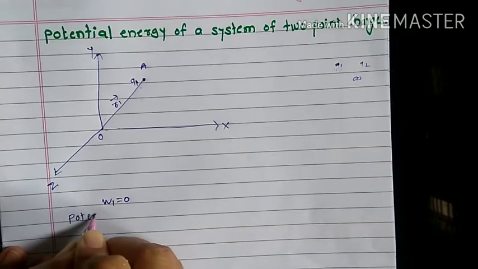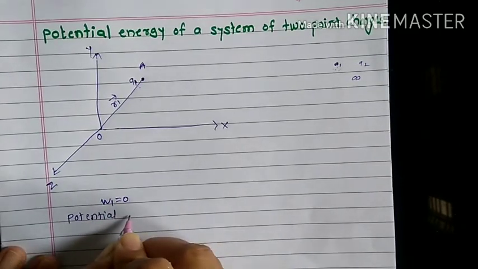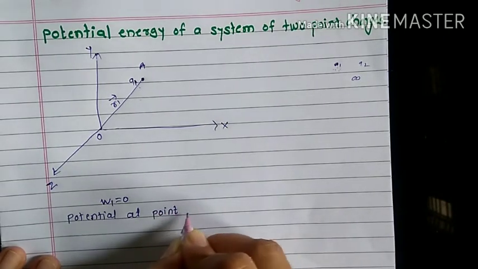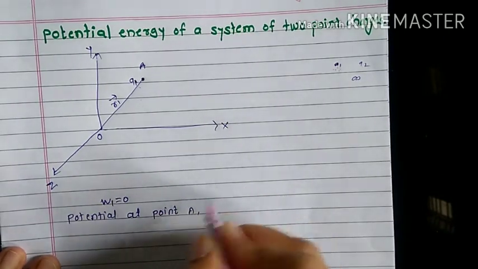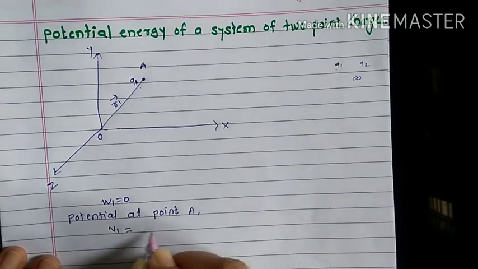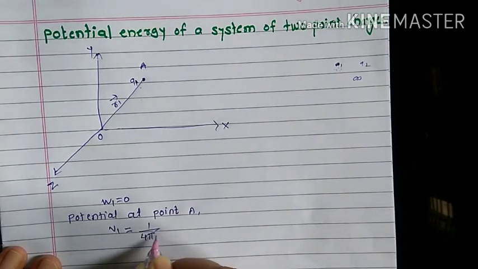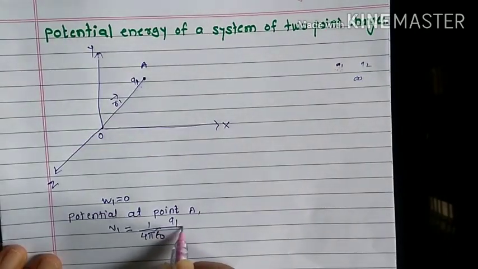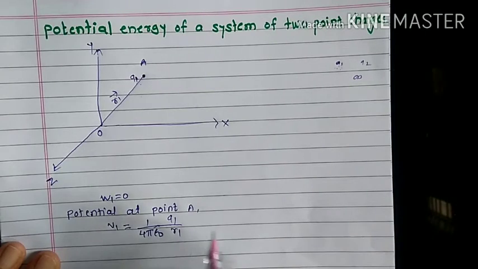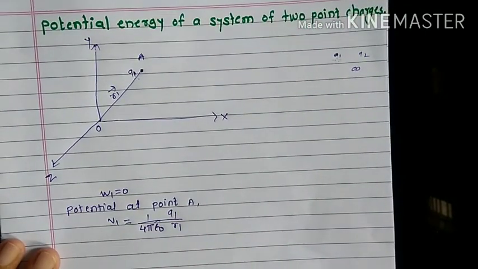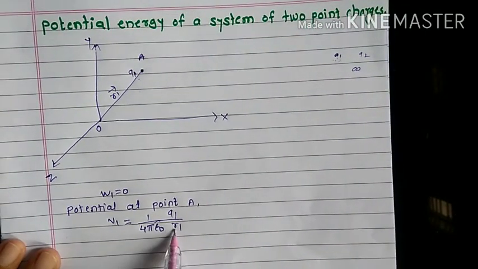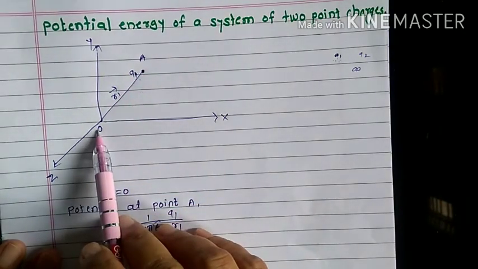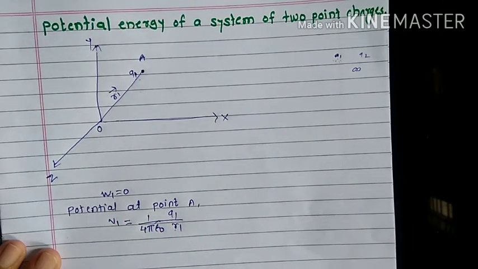Therefore, potential at point A, we know the formula, V1 is equal to 1 upon 4 pi epsilon naught, charge Q1 upon distance, let me call the distance R1, where this R1 is the distance of point A from the center or from the origin O.